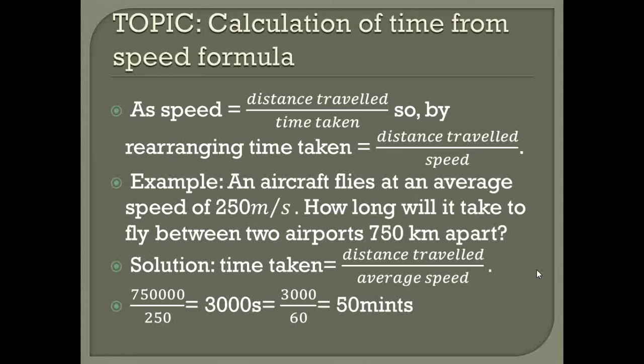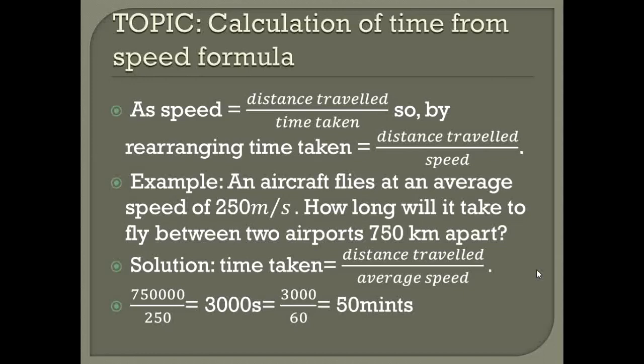If you divide the distance traveled by the average speed, what will happen? You will get the time, and that time is 3000 seconds. So that is the time taken by the aircraft to fly between two airports, 3000 seconds.